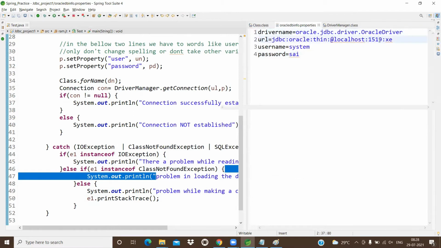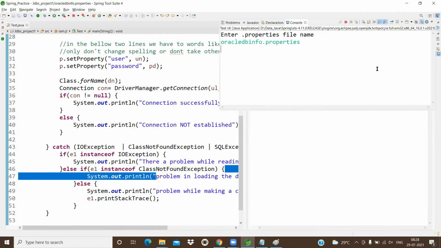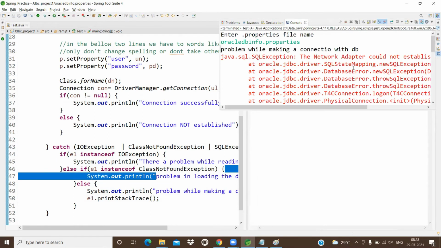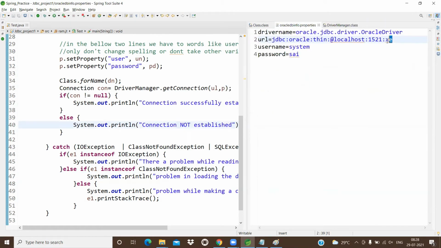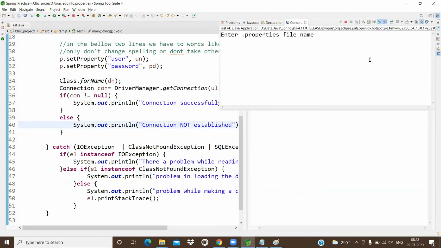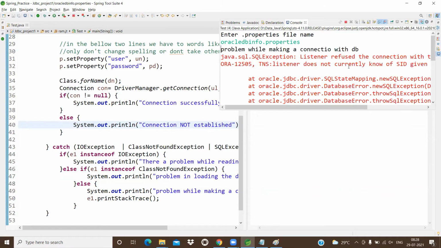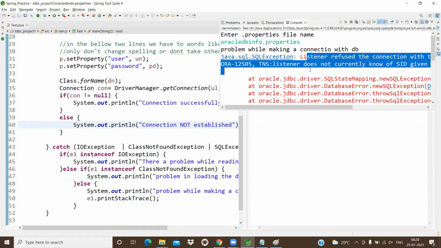If I write 1519, then it will show that listeners are not accepted. See, the network adapter could not establish the connection. The server is working on port number 1521, but here I'm writing 1519. Error. Now here I'm writing ORCL, some other name I gave. Execute this program. Again, listener refused.